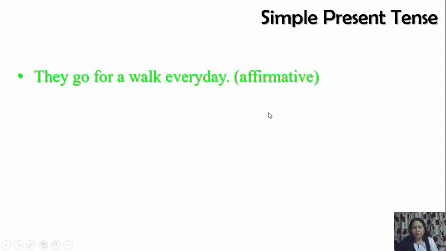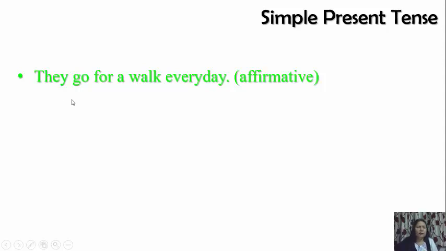Now let's go ahead. We will make it an interrogative sentence. So for making an interrogative sentence in simple present tense, we use do or does. Wherever there is plural subject, we will make use of do. Wherever there is singular subject, we will make use of does for making it interrogative.